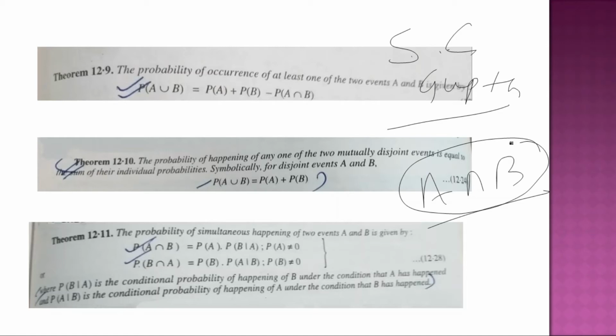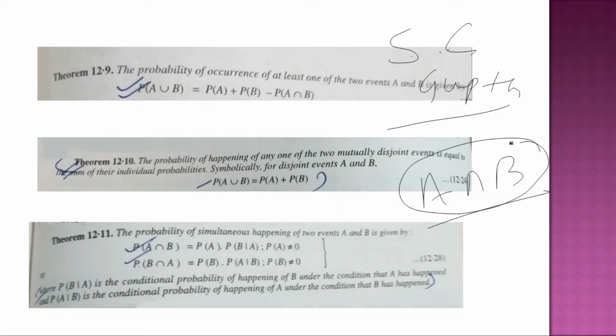Probability of simultaneous happening of two events A and B is given by conditional probability. It is the most interesting and most difficult part of probability. What is conditional probability? I am just citing a very easy example. Suppose today it is raining, then I will bring the umbrella. So bringing the umbrella totally depends upon the rain. That is called a conditional event. If I say A is raining and B is the umbrella, then B depends upon A, so B is the dependent event and A is the independent event.